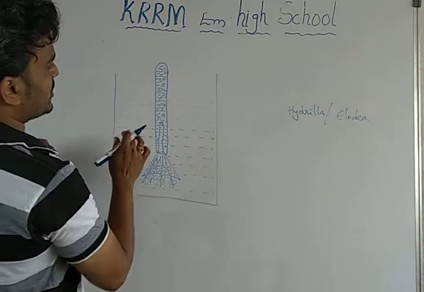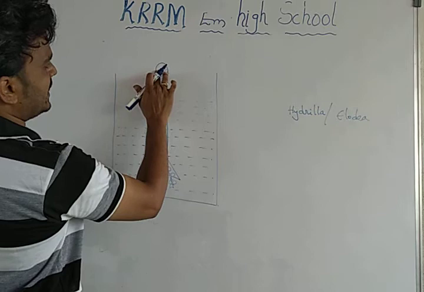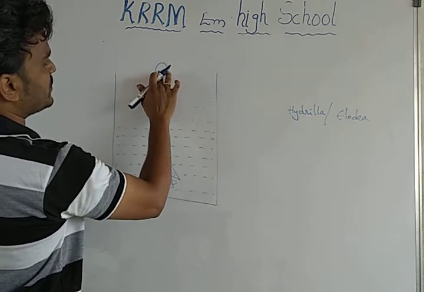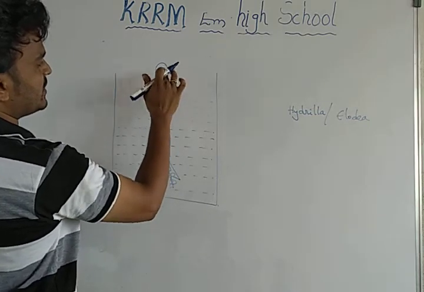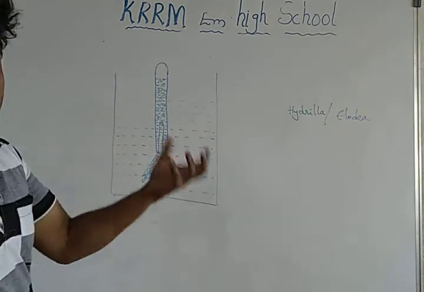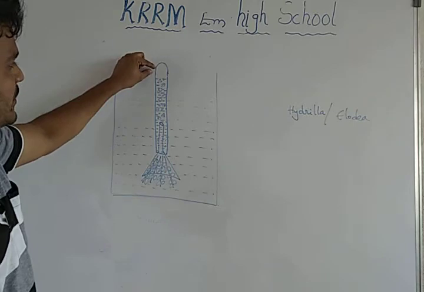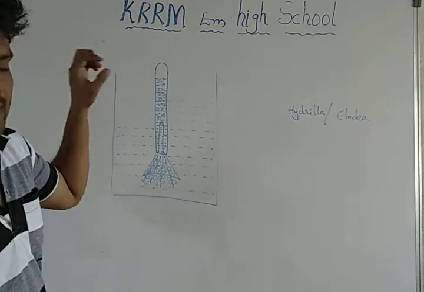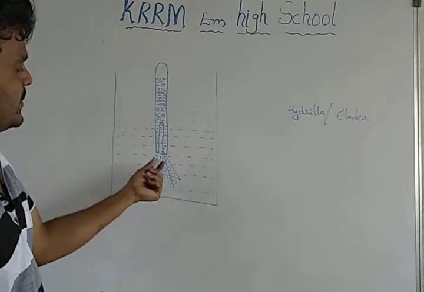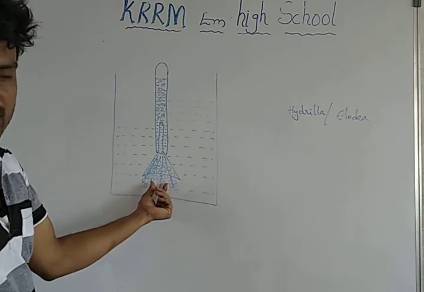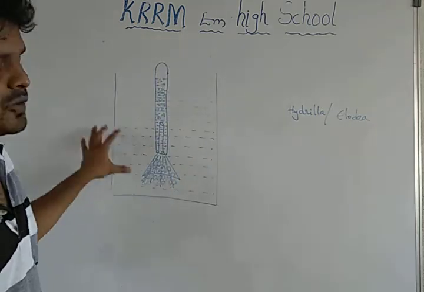And also we can observe that in the sample which is kept in sunlight, there is some gap here, which was not observed at the start. At the start there is no gap. After some time you can find the gap. Where did the gap come from? This gap came from the bubbles which are produced from the hydrilla plant, whose total equipment is kept in